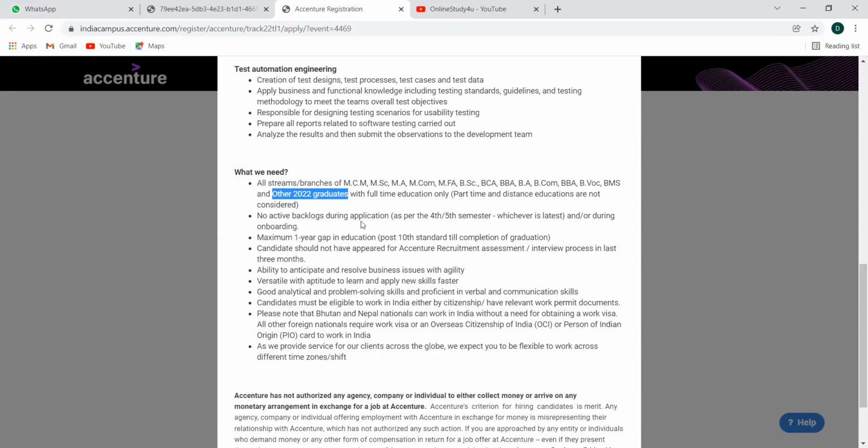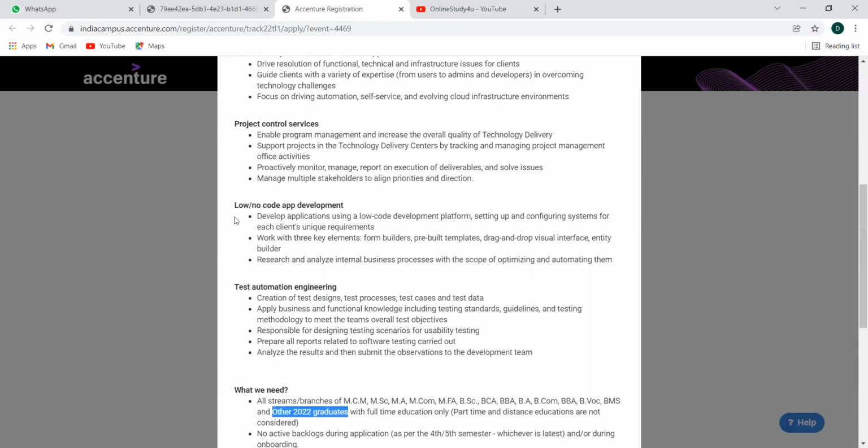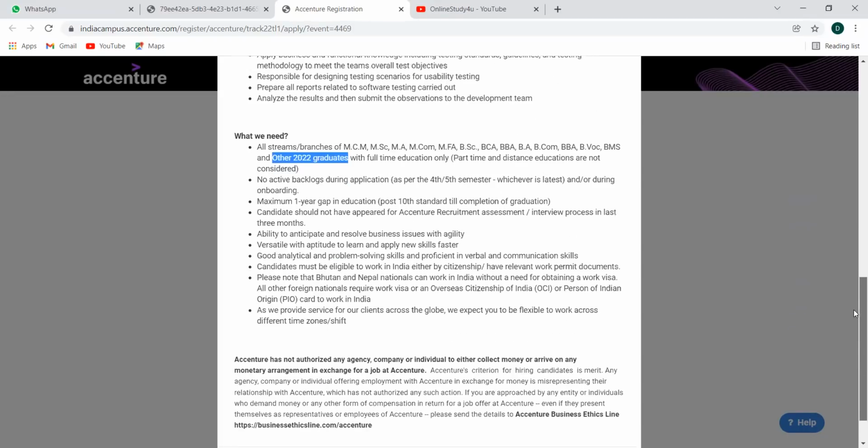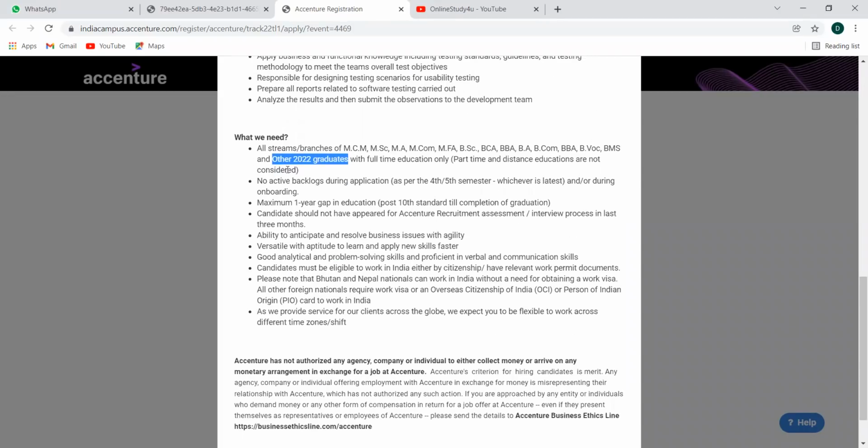Okay, so this opening is for low or no code application development. They will be hiring for the software engineer role too for BE BTech students. But if you would like to get into this profile, by going through the job role and all, you can apply here. Because they have mentioned other 2022 graduates with full-time education only. So if you belong to full-time education and you are a 2022 batch, I mean year of passing student, then you can apply over here.